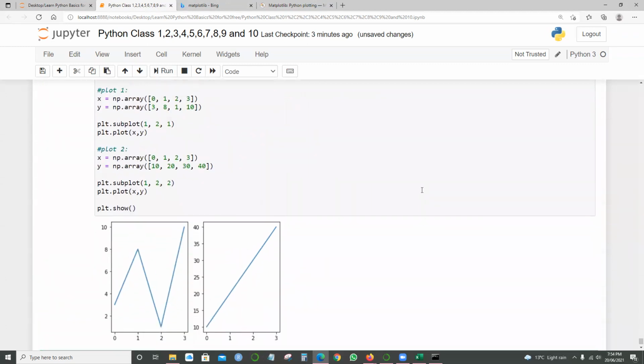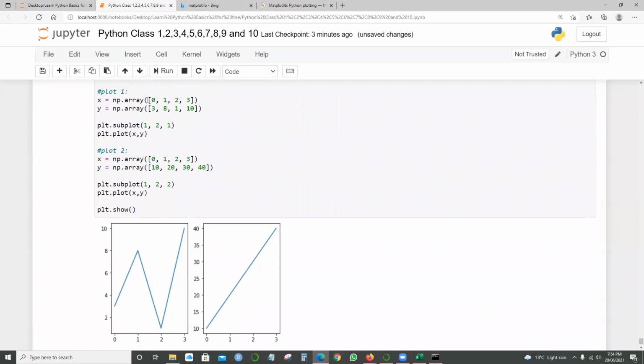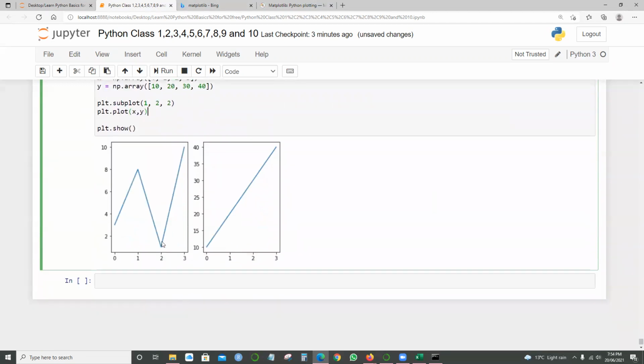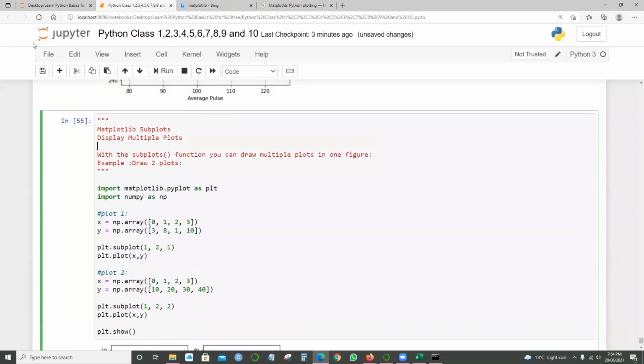For one plot, I have an array of 0, 1, 2, 3 and 3, 8, 1 to 10. I'm showing the values, right? You just need to identify what the user is expecting and what we're trying to show.